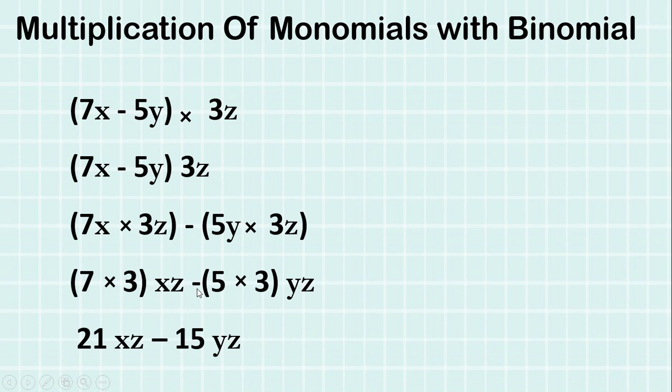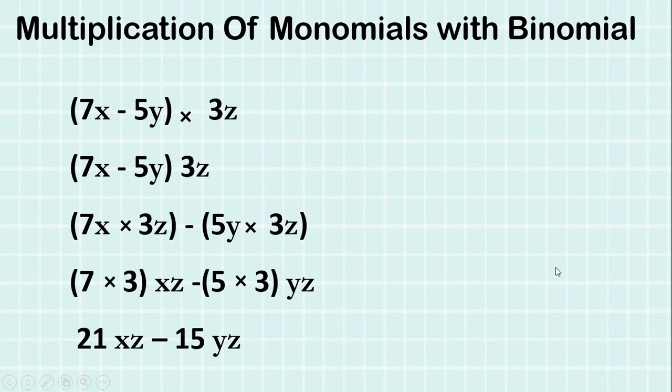Put minus sign and then over here also we'll multiply the coefficient 5 into 3 and the variables along with it. So 7 3s are 21 minus 5 3s are 15 and whatever variable is there along with it. So these are the steps you have to follow to solve the multiplication of monomial with binomial.